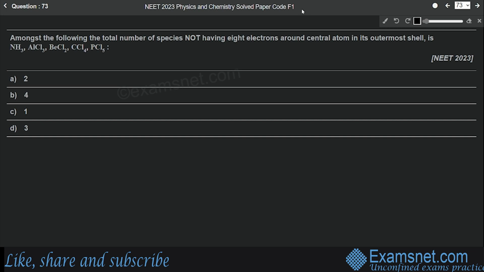Next question, question number 73 is from the chapter Chemical Bonding and Molecular Structure. And the question is: amongst the following, the total number of species not having 8 electrons around the central atom in its outermost shell is. So 5 species are mentioned here, and we have to see how many of them do not have 8 electrons around the central atom. So let's check one by one. We have ammonia first, then we have AlCl3. Next one is BCl2, next is CCl4, and the last one is PCl5. Okay, so let's check.